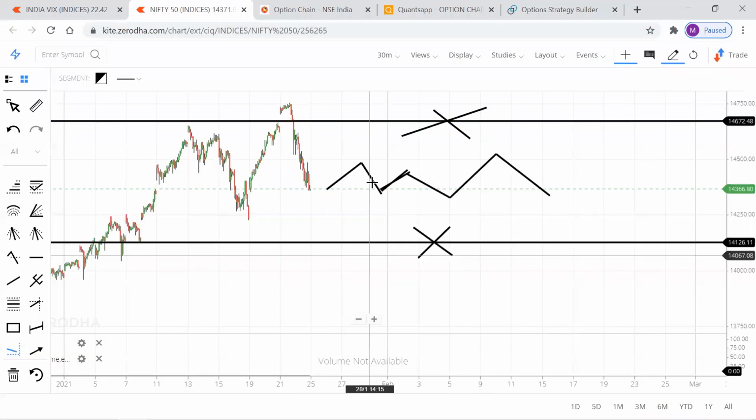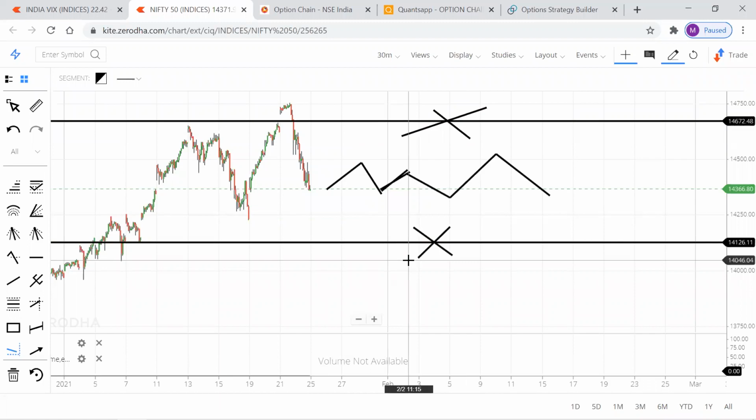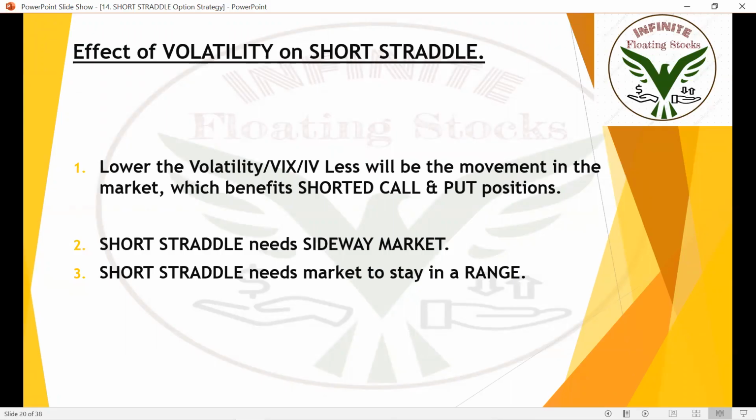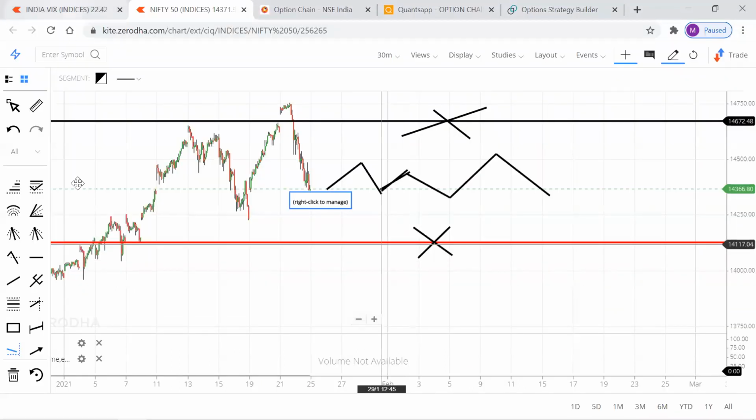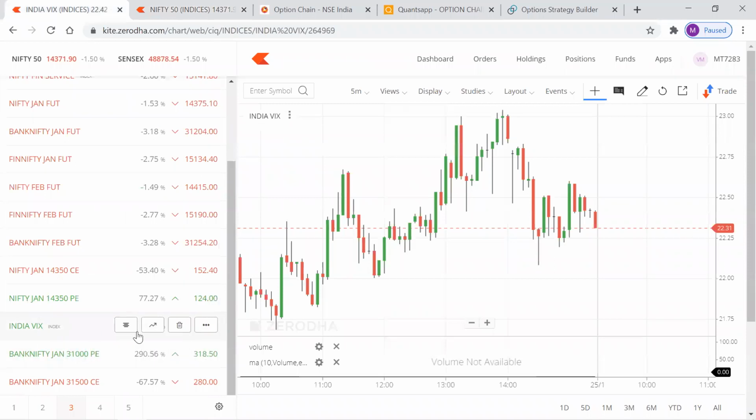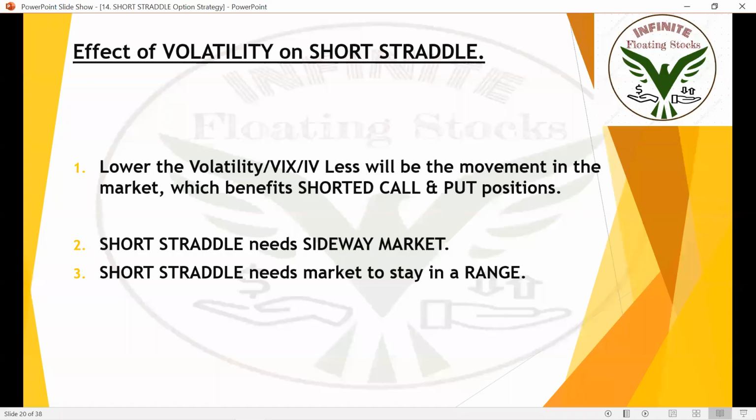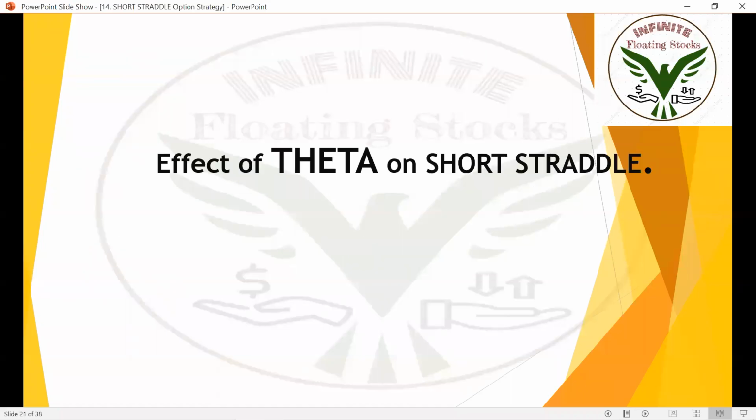That can happen when VIX is low. When I say low, India VIX should be less than 24 or 25. The present value of India VIX is 22.42, which is less than 24 or 25. So we can implement this strategy and make use of a sideways market.